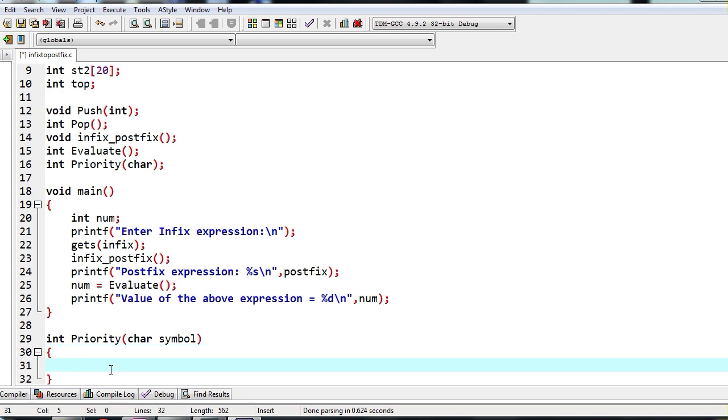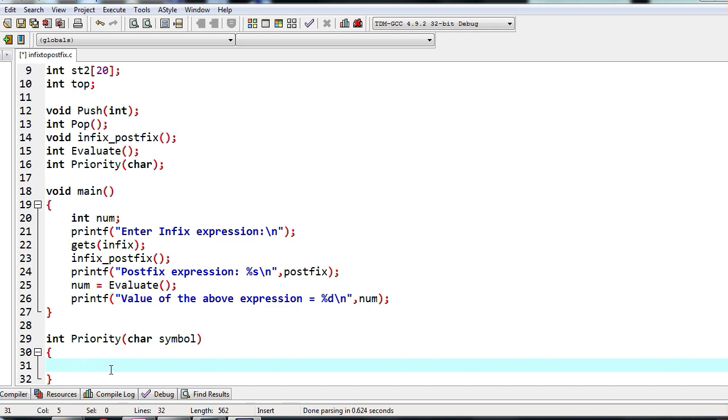Now what are the priorities that we need to set? To determine priority, we already know the precedence list. The one with exponent is going to be the highest priority. Next comes your star and slash, then comes your plus and minus, and least priority is for your brackets.